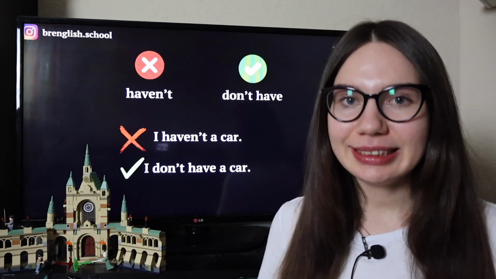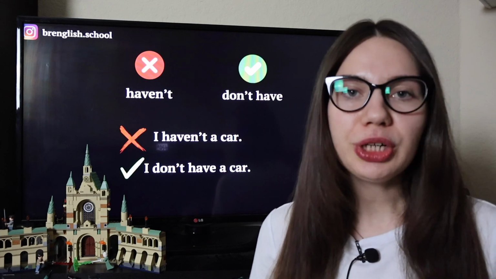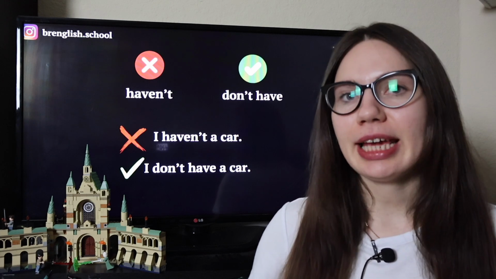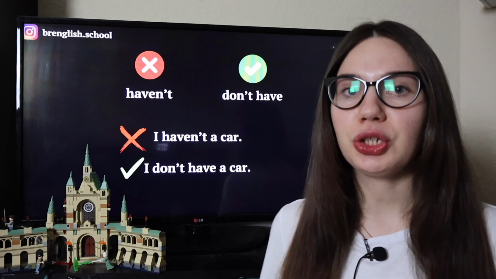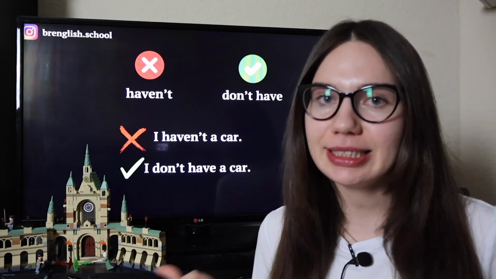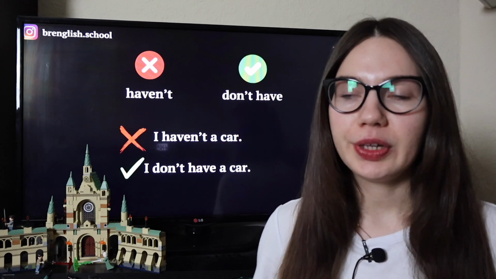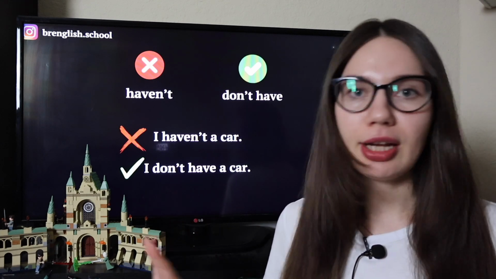So haven't itself you can use with haven't got or hasn't got or in present perfect. But if you want to say that you don't have something, you use don't have. Or if it is past simple, you use I didn't have. If it is future, you say I will not have. So I don't have, not haven't.